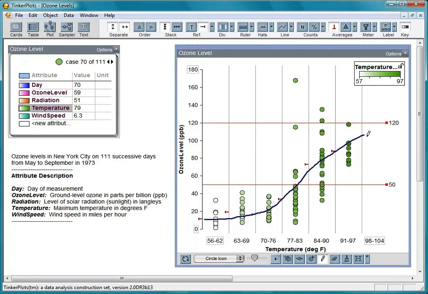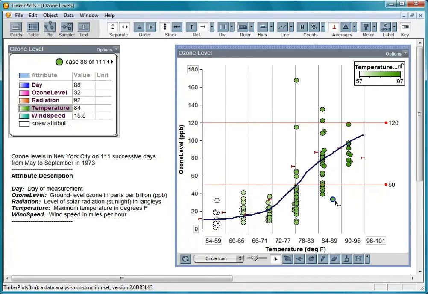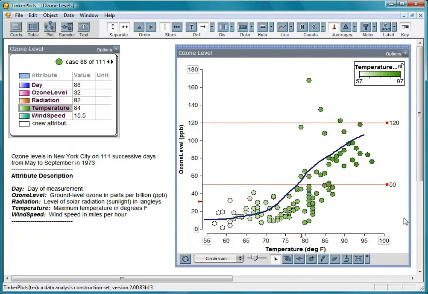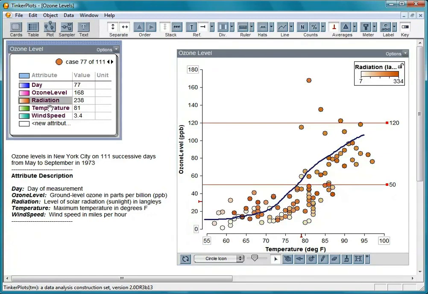If we fully separate temperature, we get a scatter plot. The line we drew through the medians fits rather well through the center of the scatter cloud. These points are clearly exceptional. They have much higher ozone readings than we'd expect. Coloring the icons by these other attributes might suggest an explanation.